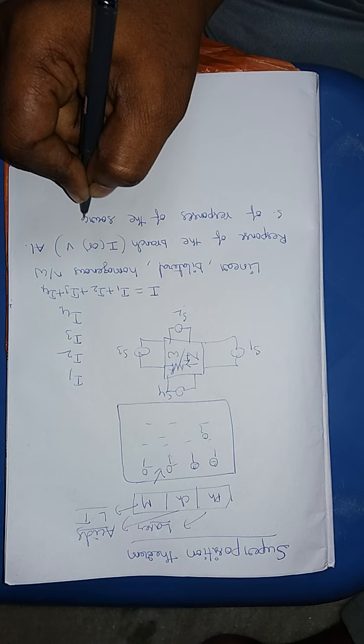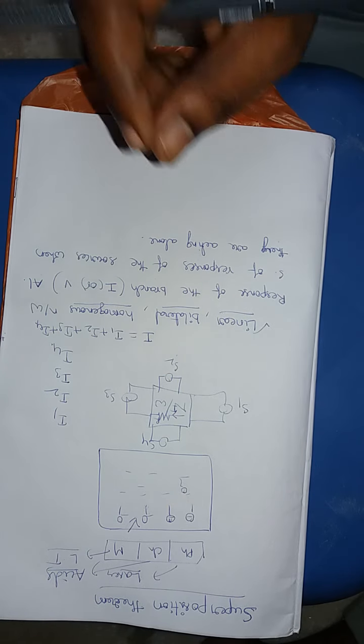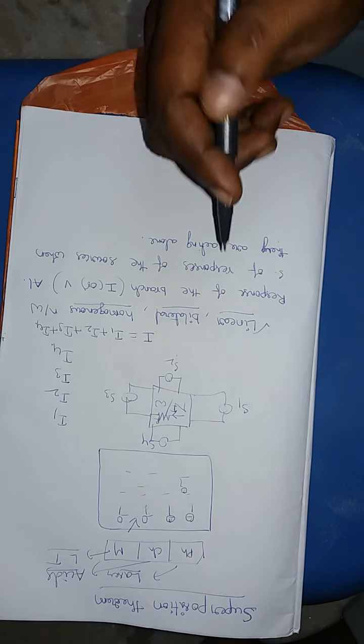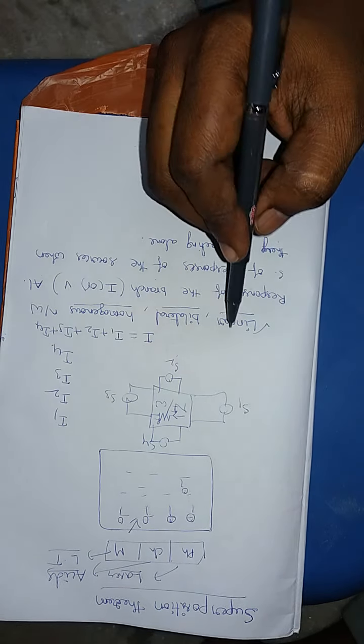What is linear? Linear means the network which obeys Ohm's law, because Ohm's law is applicable for linear networks only. Hence the network which obeys Ohm's law, such a network is linear. Then what do you mean by bilateral?